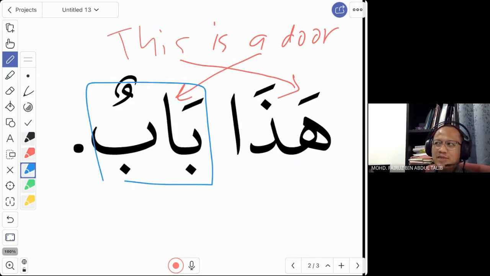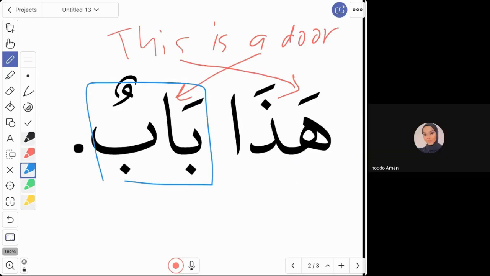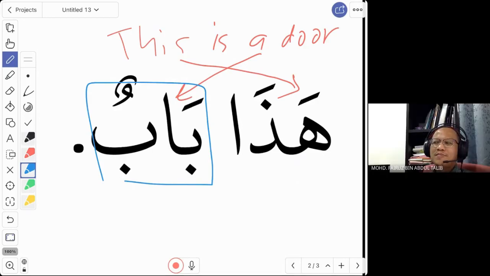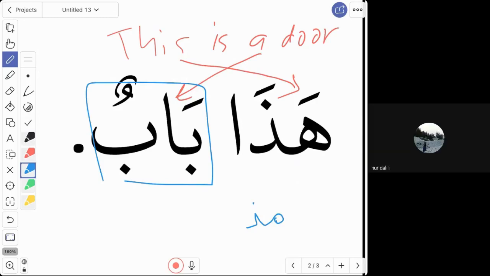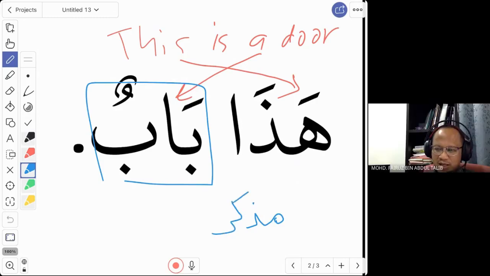Do you still remember the term we used to refer to masculine and feminine? What is the term to refer to masculine? Anyone remembers the term? Muzakkar. Yes, correct. Muzakkar is for masculine.